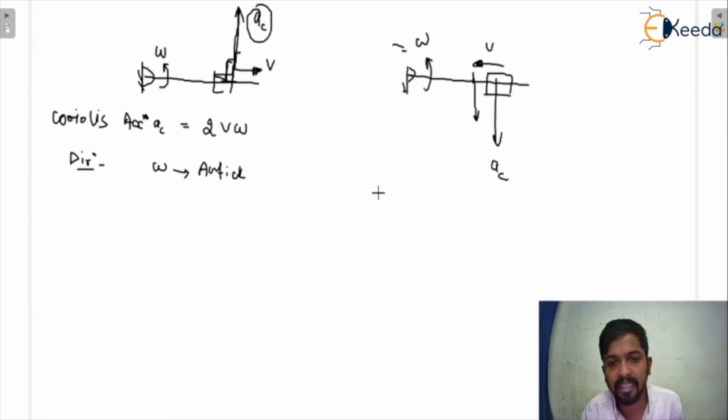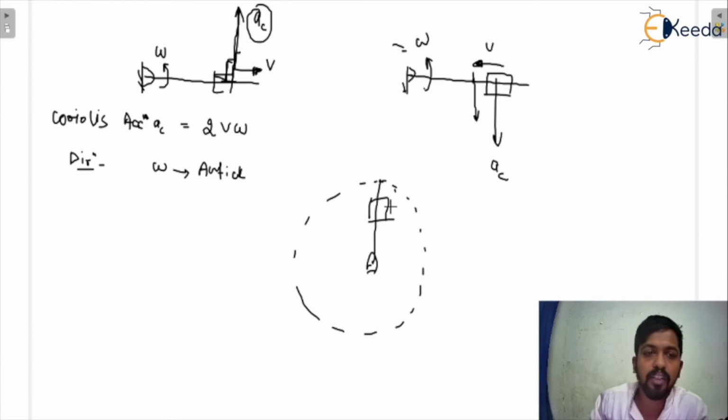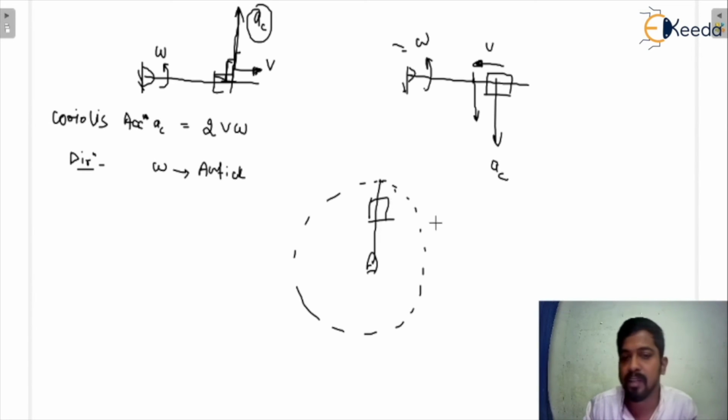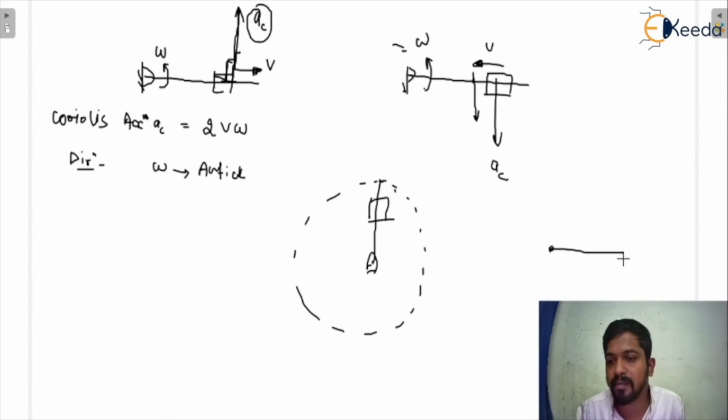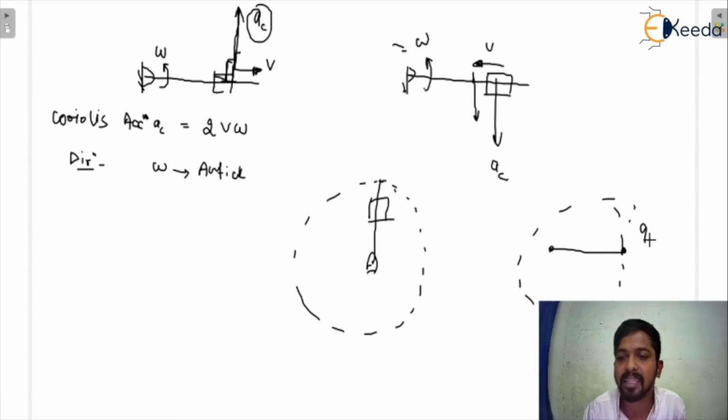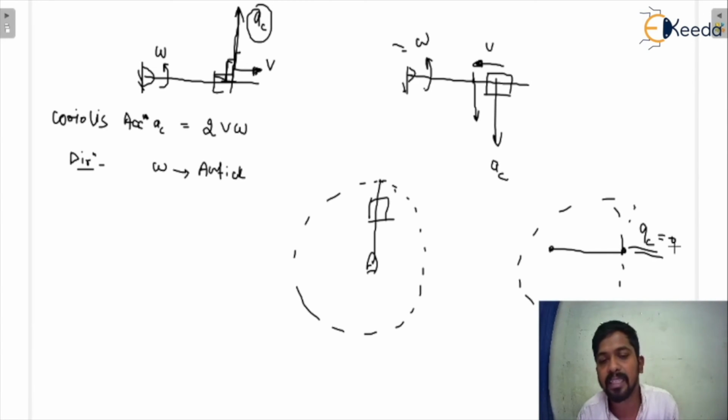So basically, if there is a slider, that means there will be a generation of Coriolis acceleration. If there is no slider, there will not be any. For example, there is a link which is going to be rotated about a circle. There is no slider here, so we will say that there will not be any Coriolis acceleration, because whenever there is a slider, there will be a generation of Coriolis acceleration.